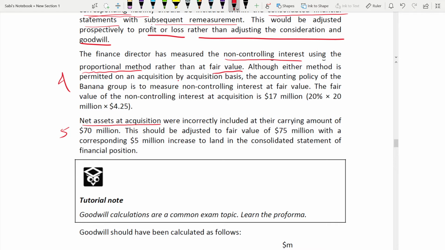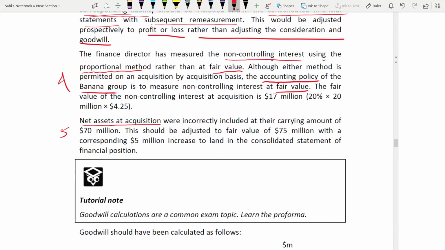But that's why they have said, although either method is permitted on an acquisition by acquisition basis, the accounting policy of the group is to measure NCI at fair value. What is the accounting policy of the company? It is to measure at fair value. So this is how you need to write: they have used this rather than this, even though both are accepted, but it is the company's policy to measure at fair value. First you discuss, then you do the calculation.